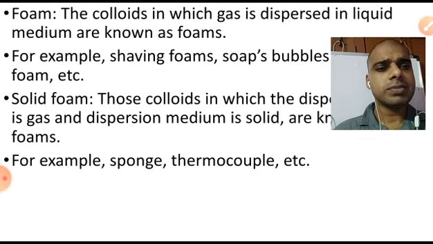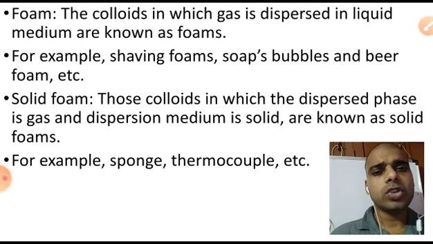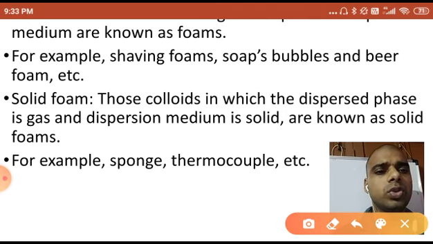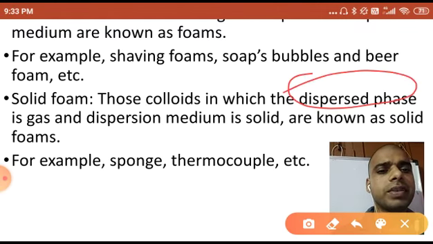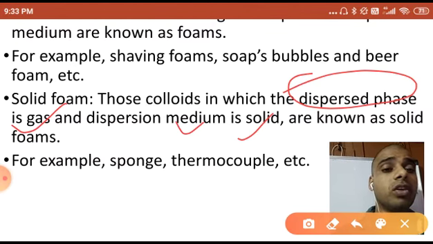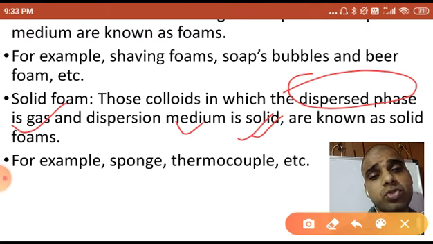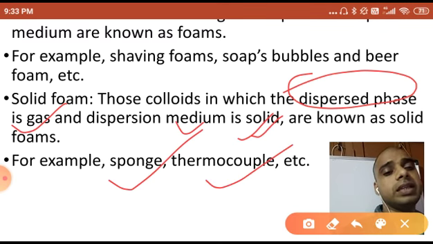Liquid is available as the dispersion medium. And here, solid foam. Solid foam means those colloids in which the dispersed phase is gas and the dispersion medium is solid, meaning the quantity of solid is in the greater portion, but the gaseous quantity is very little. Here the examples are sponge and thermocol.